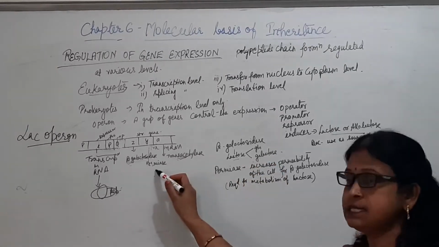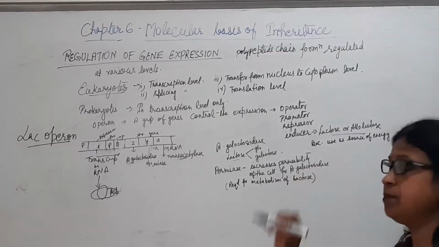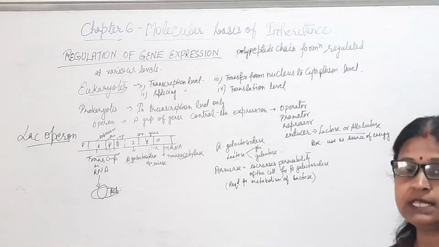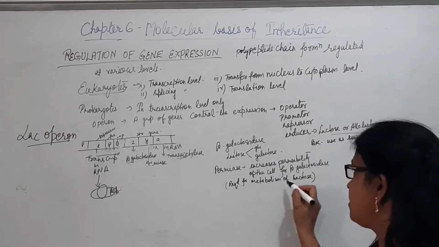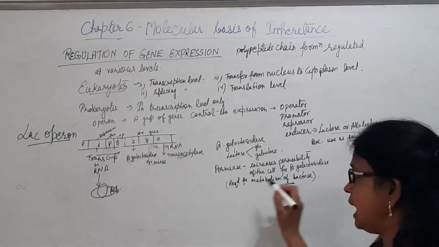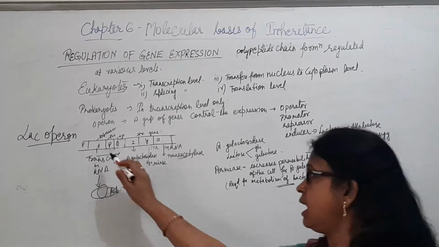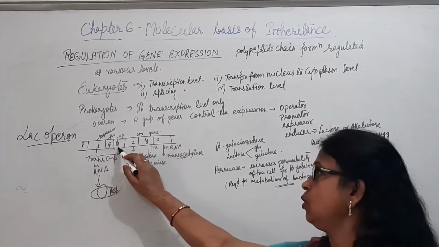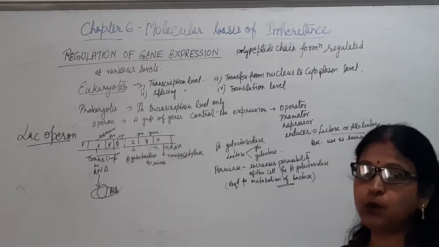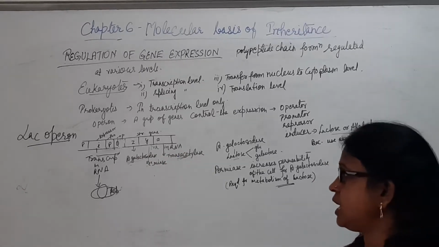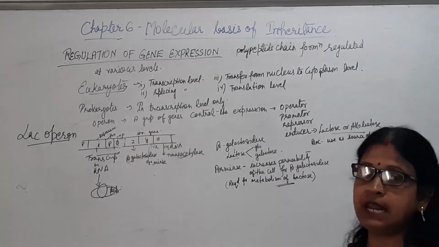The function of permease is to increase the permeability of the cell for beta galactosidase. This way all these 3 enzymes are required for the metabolism of lactose. In this way we can see a group of genes, that is the I gene, P promoter, O operator, and the structural genes Z, Y, A, which function as an operon. That's why it is known as lac operon.